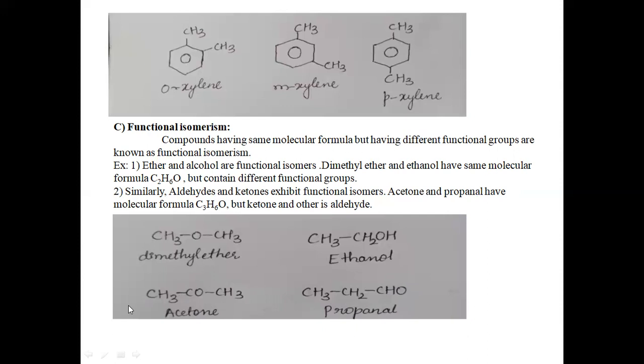So acetone and propanal have the same molecular formula, but different functional groups. Acetone has a ketonic functional group, propanal has an aldehydic functional group.